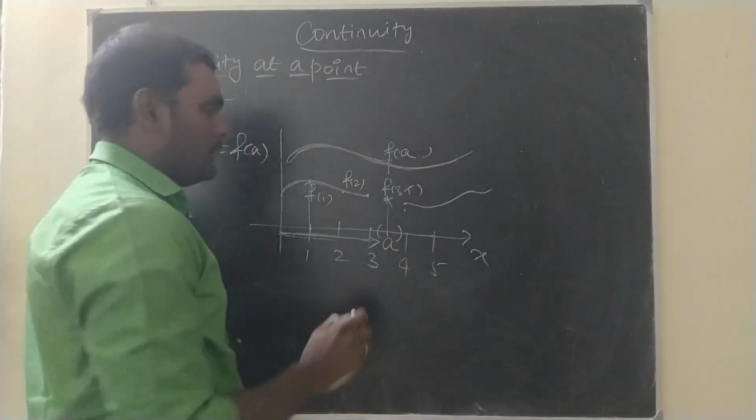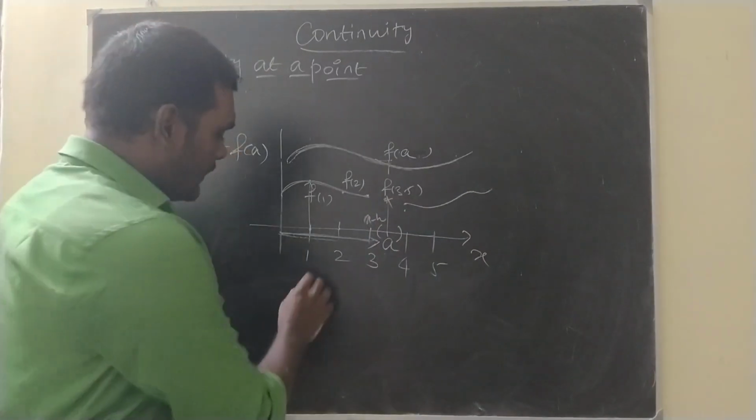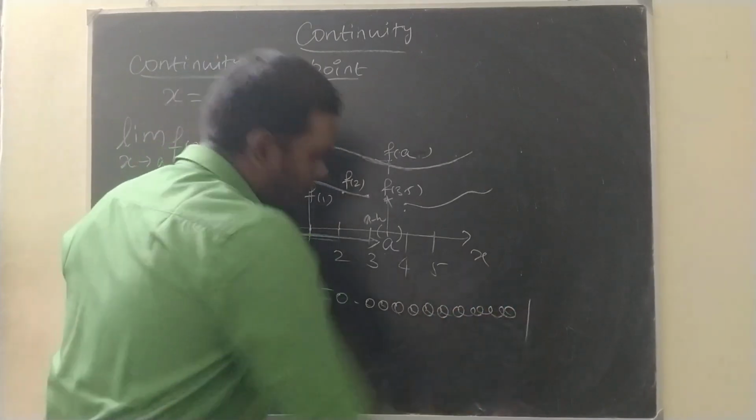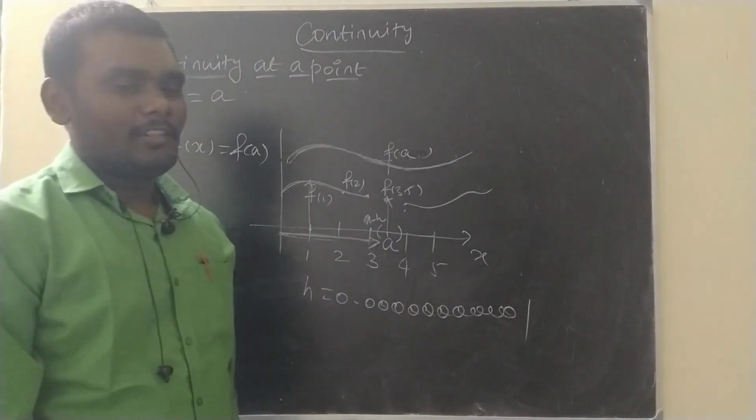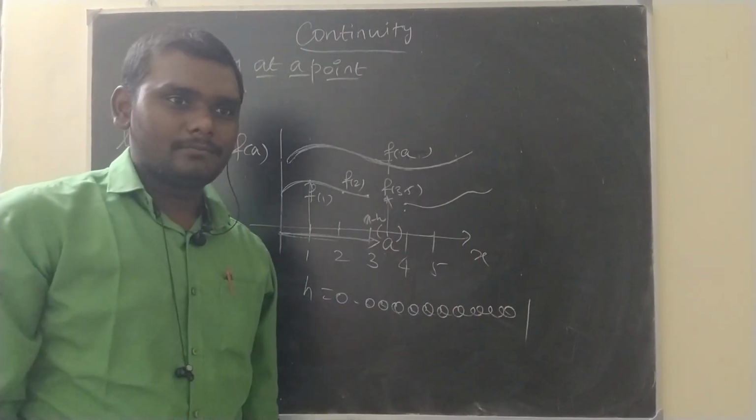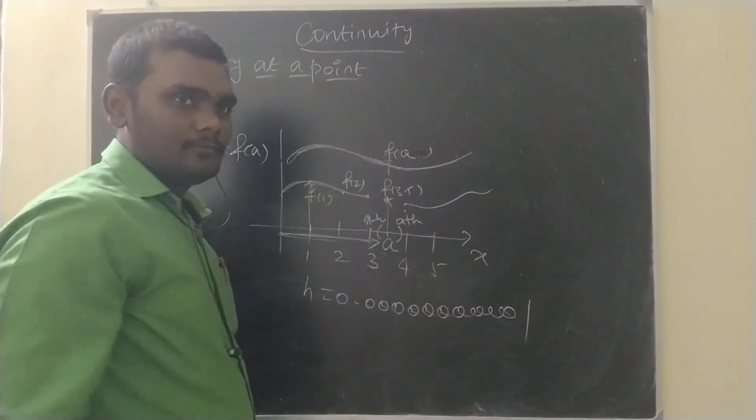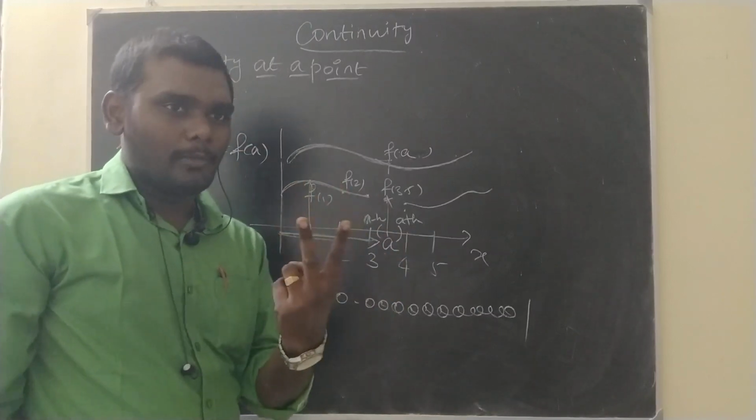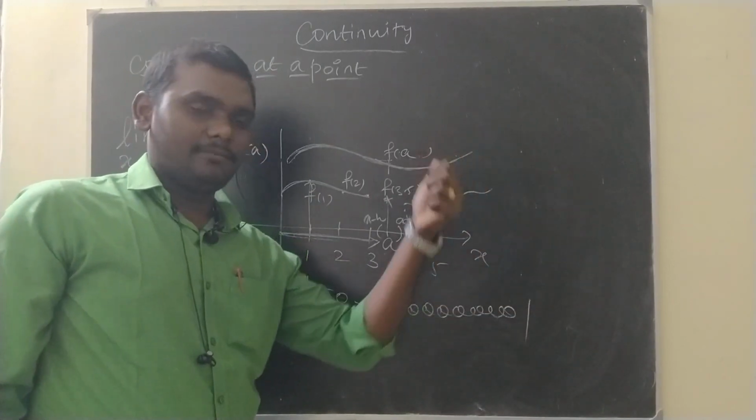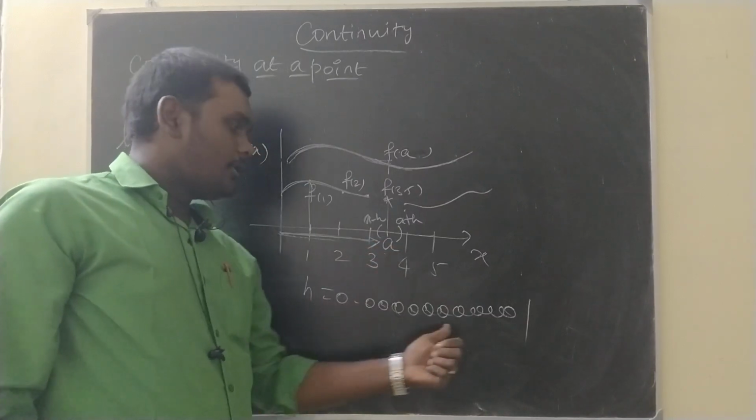Very small neighborhoods. So A minus h. A minus h means that h is like 0.000000000000001. Very small, like this. And this side it is A plus h. For instance, if you take this point as 2, this point is 1.999999999, and this point is 2.0000001.